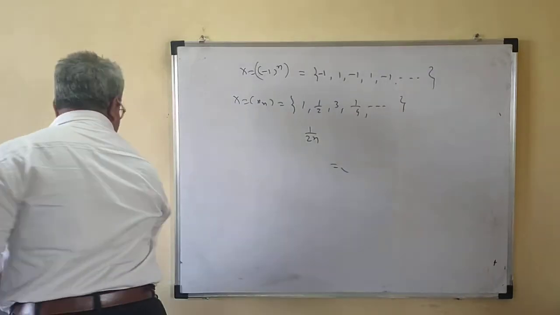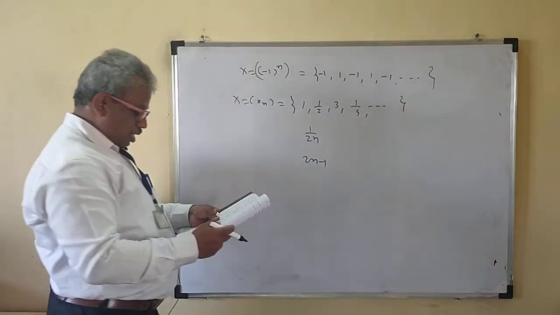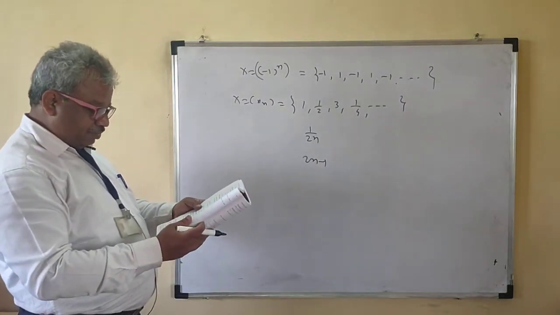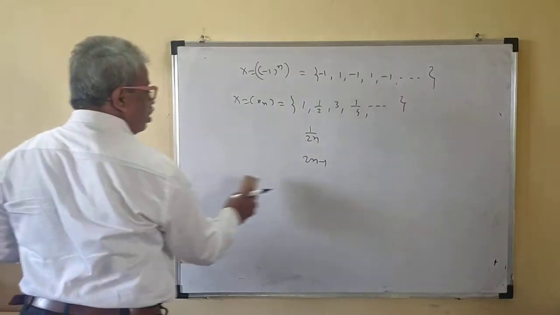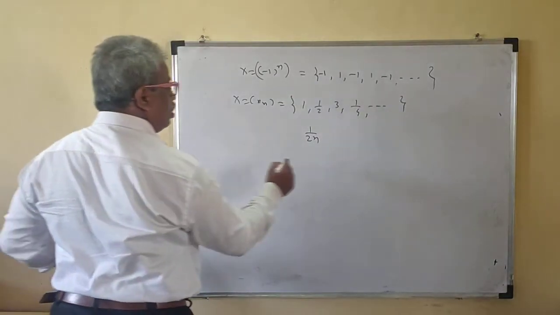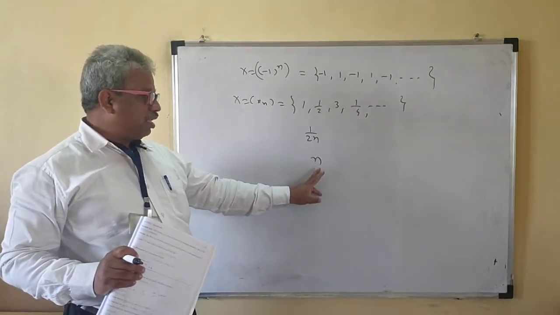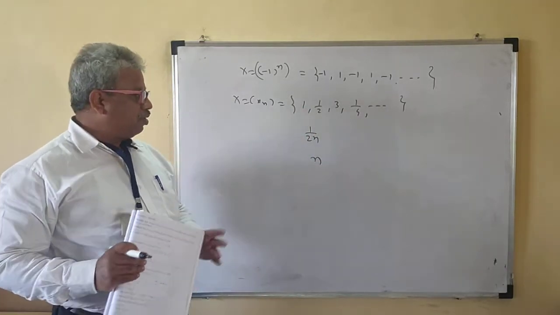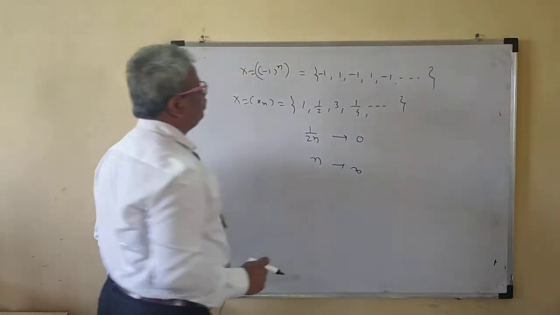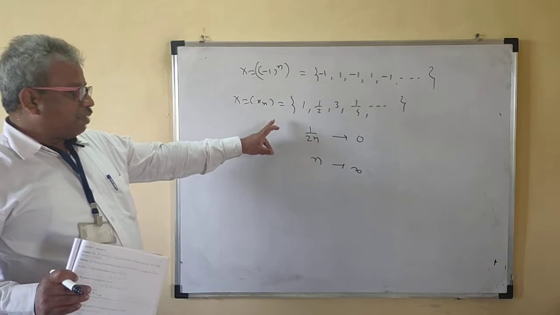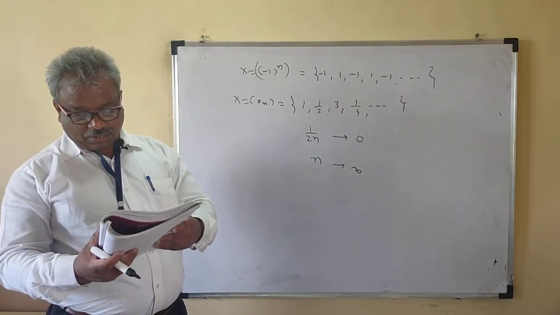And for odd n, it is n. If n is odd, for 1 it is 1, for 3 it is 3, for 5 it is 5. Now this tends to infinity, but this tends to 0. So that means this sequence is not convergent.